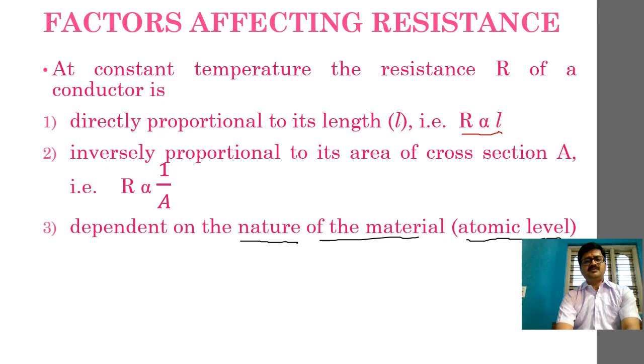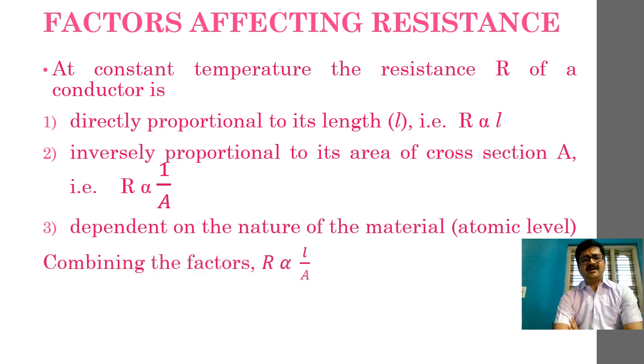Fine. So let's move ahead and take a look at what we can combine. By combining these things, we will obtain the result. So combining these factors, we can say that R is proportional to L divided by A. As you can understand here, R is proportional to L by A. Very simple, right?